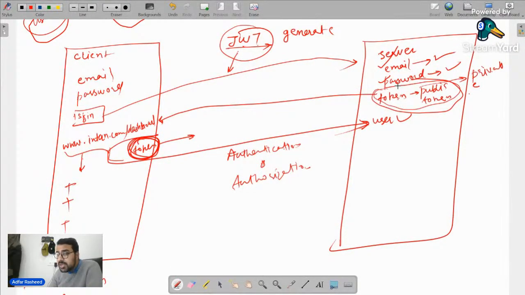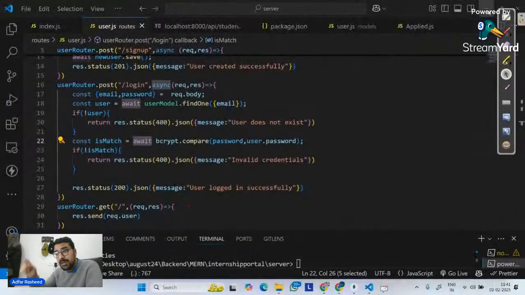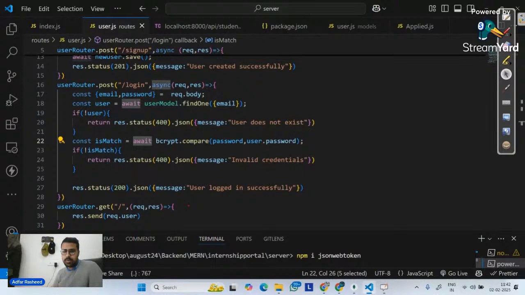Then we have to generate a token exactly when the user is trying to sign in. For that, we need to use a module called JSON Web Tokens. So npm i jsonwebtoken, like this. We'll simply import JSON Web Token. Let me check the spelling. It's jsonwebtoken. Done. You have to install it to generate tokens.